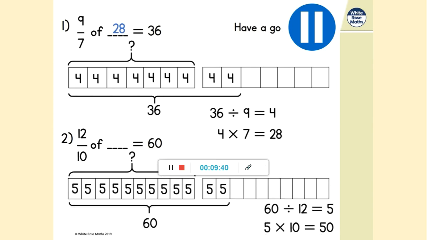And number 2, we've got 60 divided by 12 this time, because the 60 is worth 12/10. So 60 divided by 12 is 5, and then 5 multiplied by 10 is 50. So 12/10 of 50 is equal to 60.